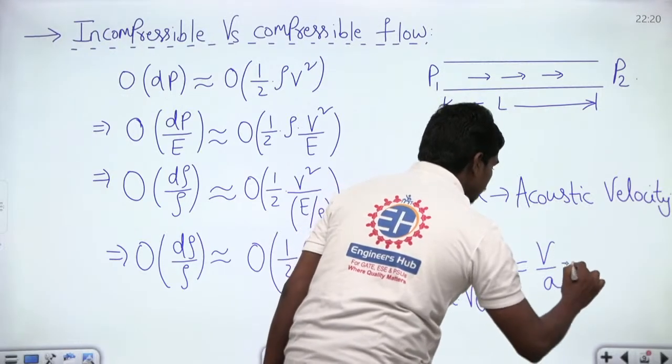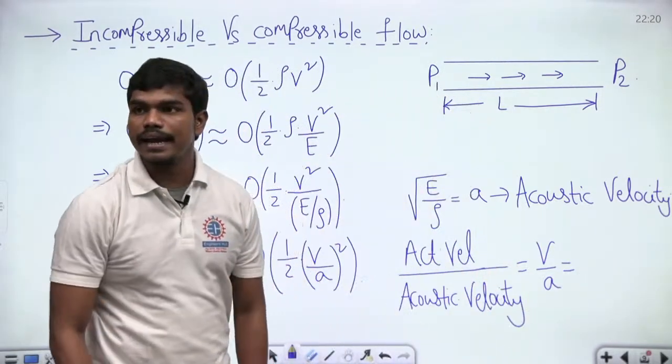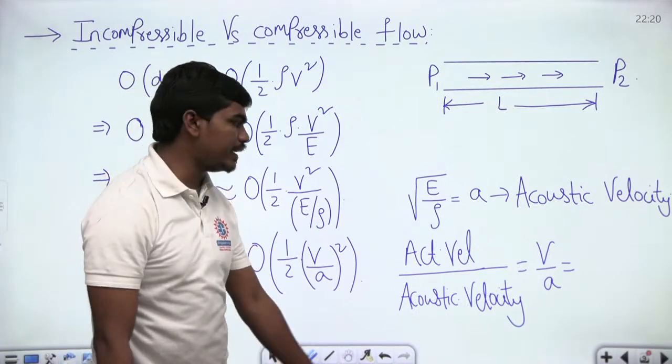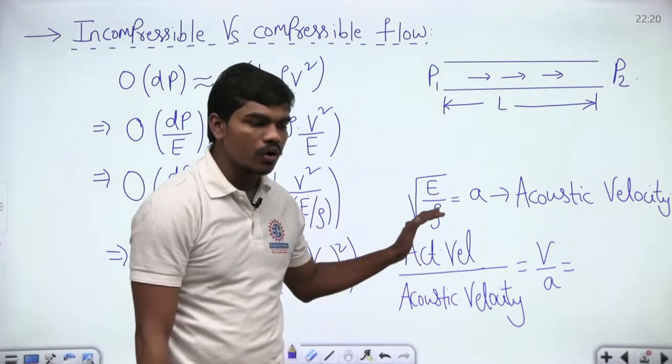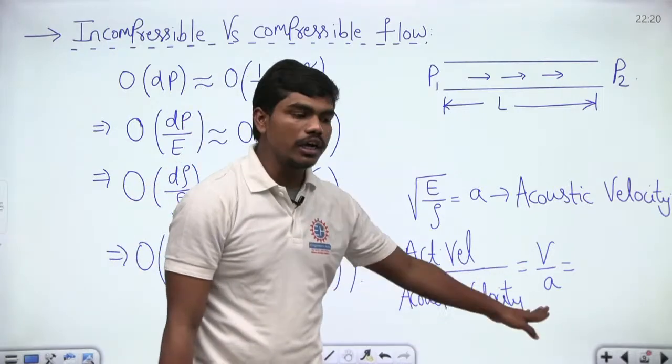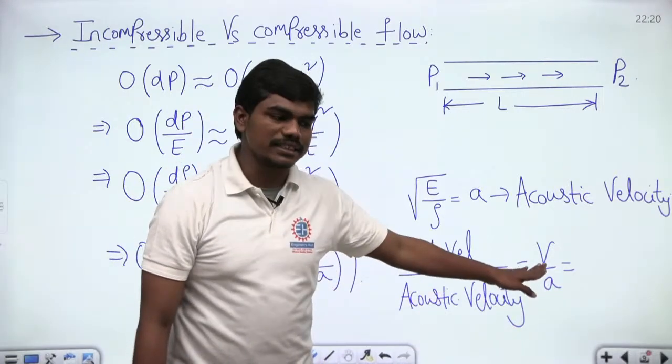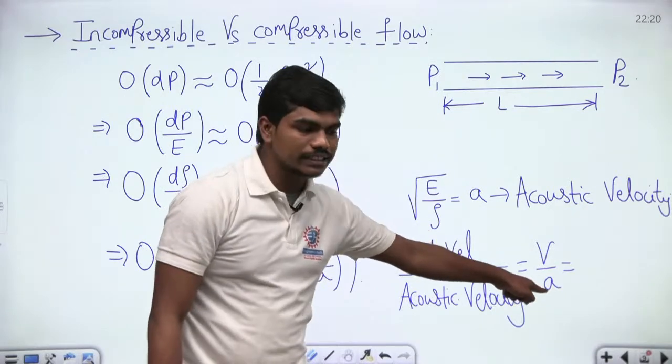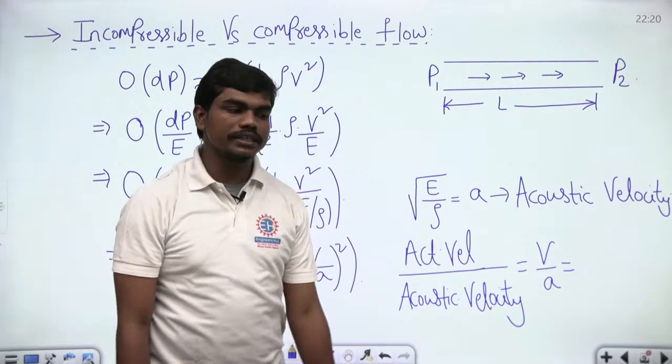Can anyone in the class please tell me, this actual velocity of the flow divided by the acoustic velocity in that medium, this ratio V by A is called one dimensionless number, because this is also velocity, this is also velocity, so this ratio is called